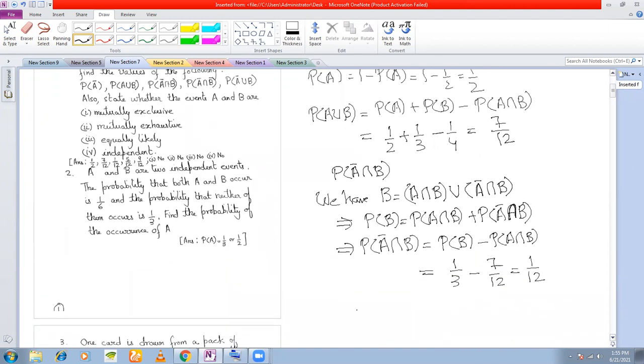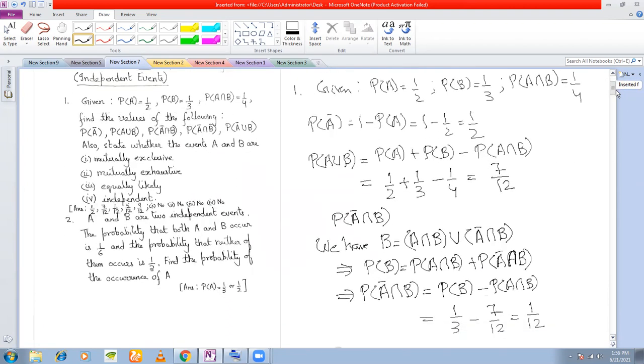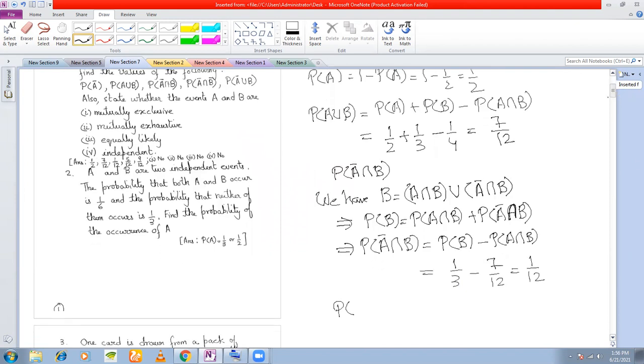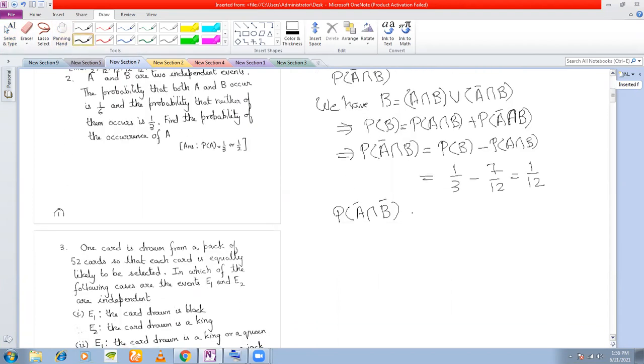Next question is P(A bar intersection B bar). So P(A bar intersection B bar), from De Morgan's law, what can you write?